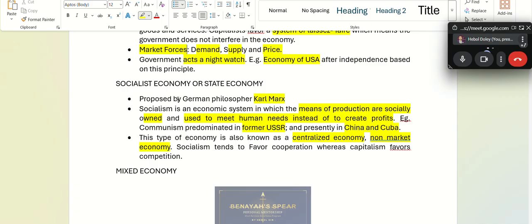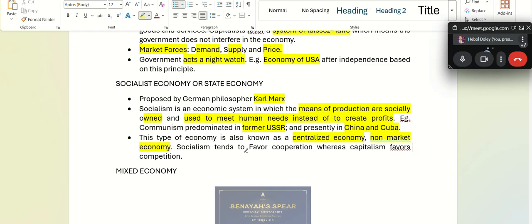Why, in socialist economy, do they not influence? Because the state controls the production. Socialism is a system where the idea is to meet the human needs instead of creating profits. That is why it is a non-market economy or state economy. Understanding? Yes sir. Now it's clear.